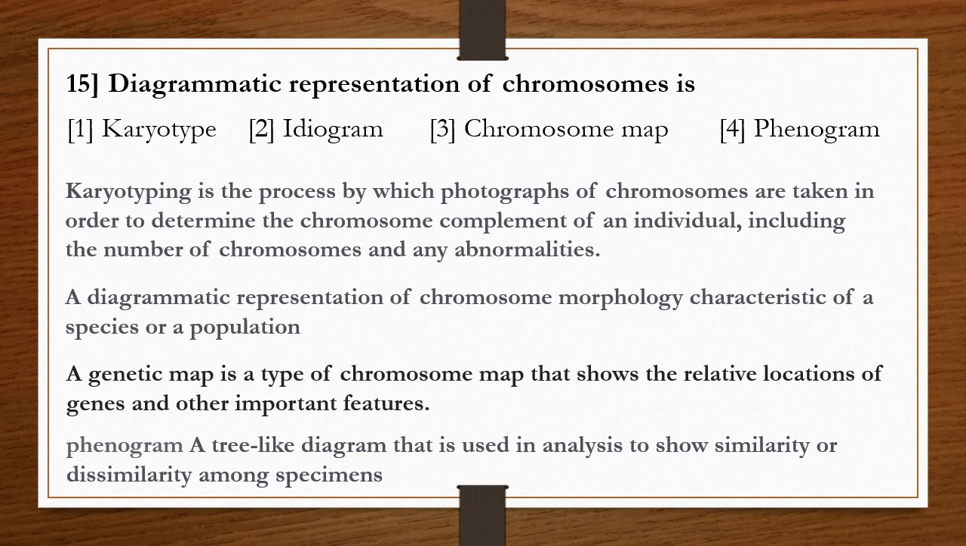So this is the information we have regarding these options. The question is the diagrammatic representation of chromosome, which is ideogram. So ideogram is the correct option, option 2. Ideogram is the diagrammatic representation of chromosome morphology, characteristic of a species or a population.